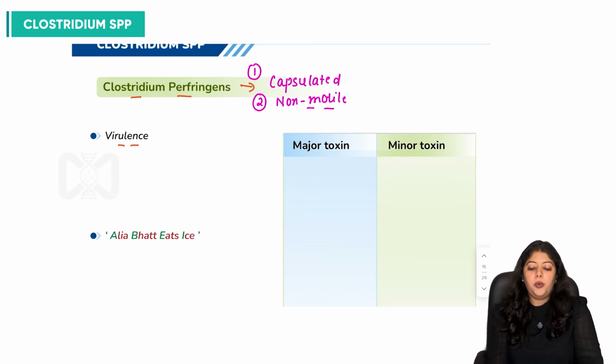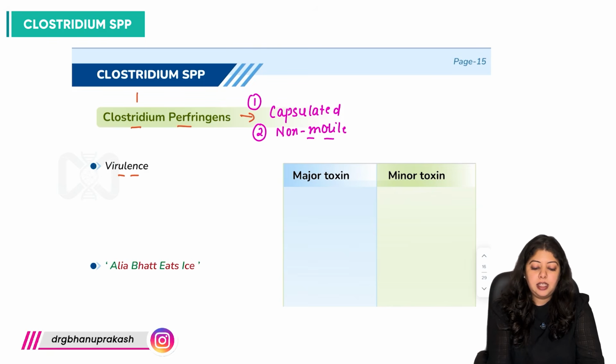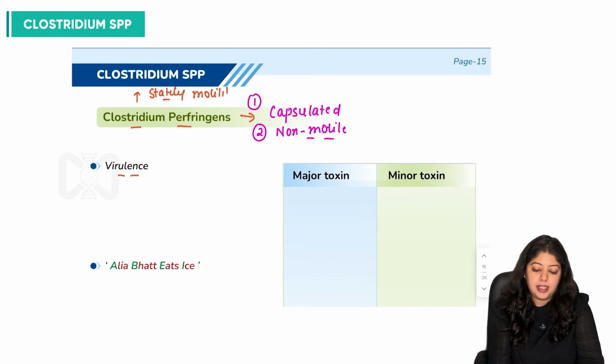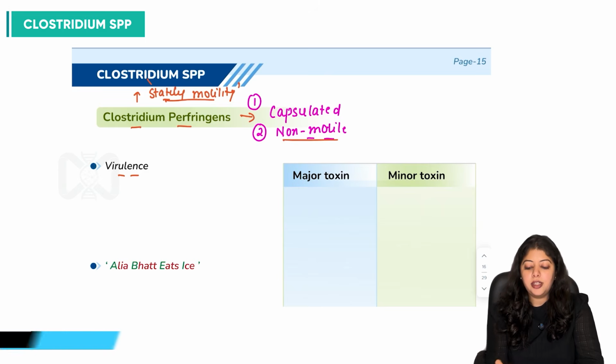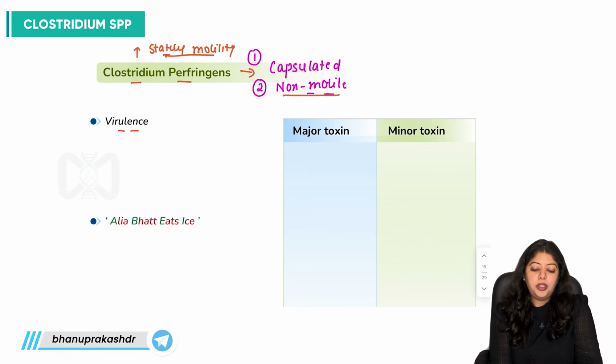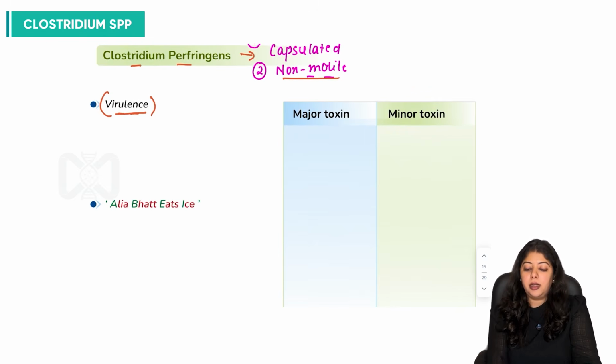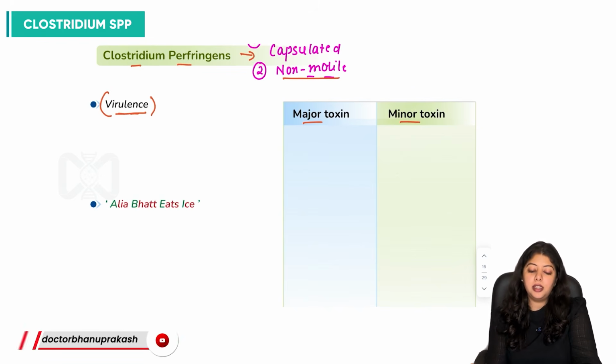So now, one important feature about Clostridium: what is the kind of motility that Clostridium depicts? It is stately motility, if it is asked in your exam. So Clostridium perfringens is non-motile as well as capsulated. The virulence of this particular species is associated with a lot of toxins. There are a number of major and minor toxins. It is divided into major and minor toxins, right?